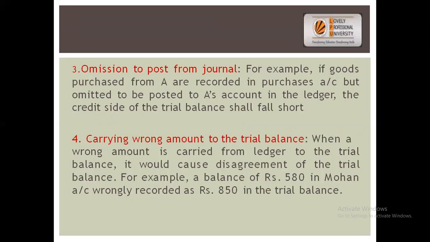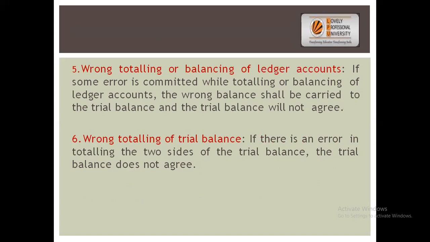Omission to post from journal. You have not posted your entry from the starting itself. If you have not posted, then it will not come in ledger. And if there is no ledger entry, then you are not going to pass that entry in the trial balance, right? Carrying wrong amount to a trial balance: you have carried forward the wrong amount to the trial balance. Wrong totaling is also a basic problem for the matching of debit and credit balance of trial balance.